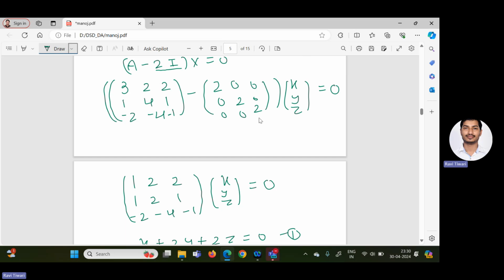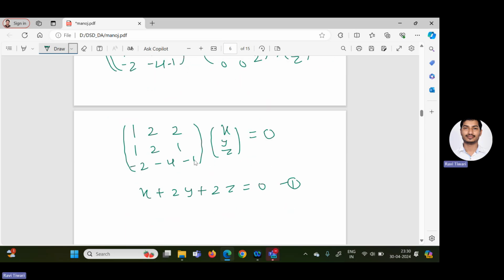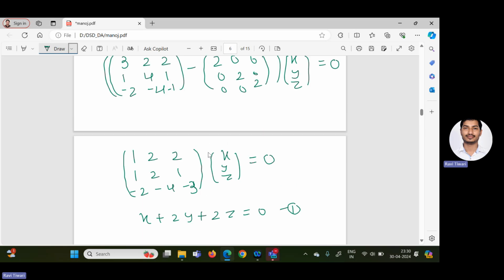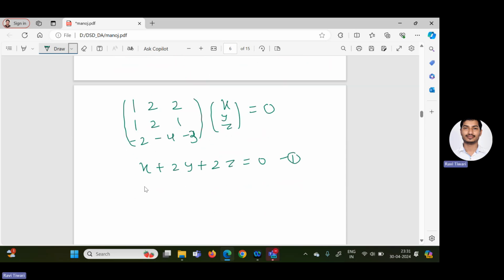So minus 1 and minus 2, this entry we get is minus 3. So the matrix is 1 2 2, 1 2 1, minus 2 minus 4 minus 3. Now first equation, x plus 2y plus 2z equal to 0. Second equation, x plus 2y plus z equal to 0. Third equation, minus 2x minus 4y minus 3z equal to 0.